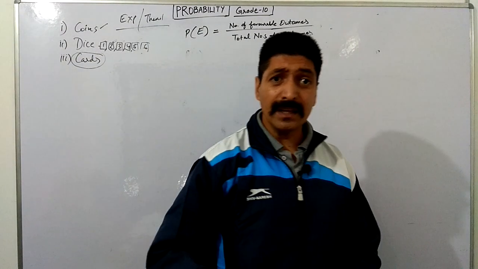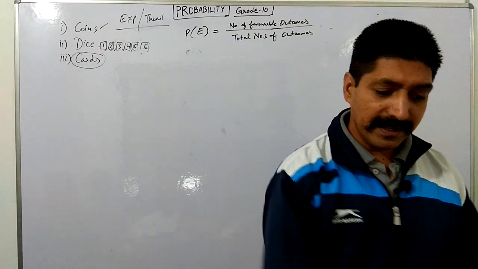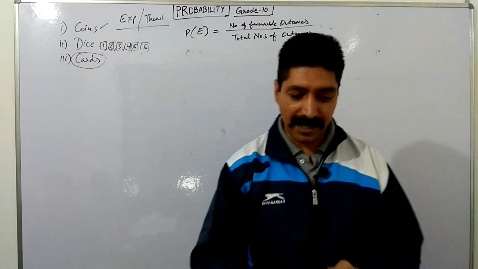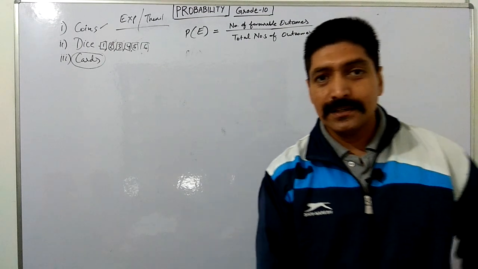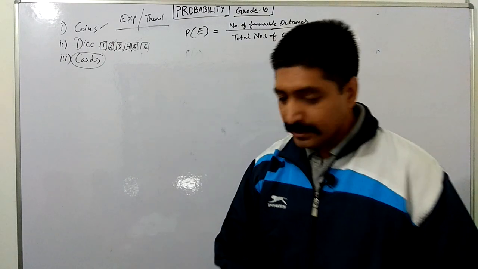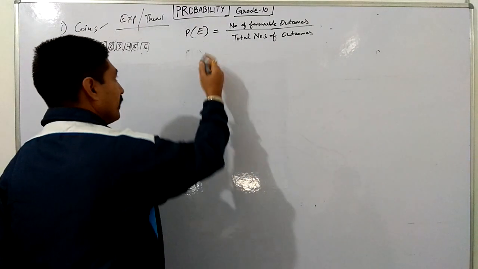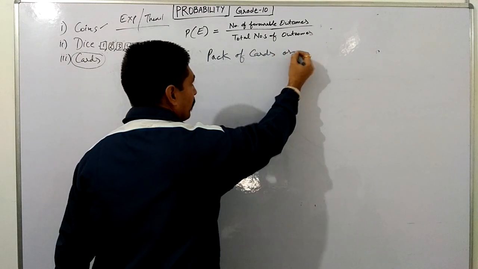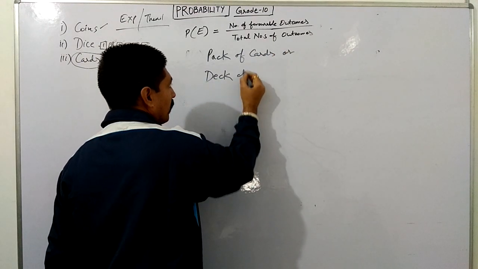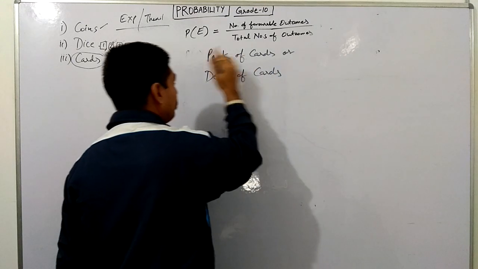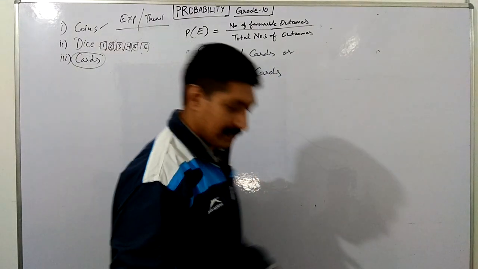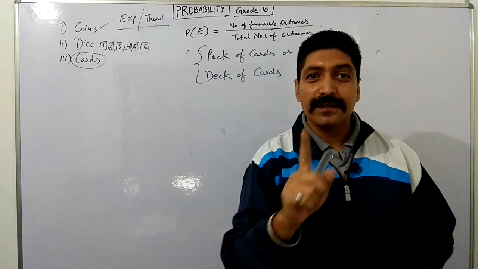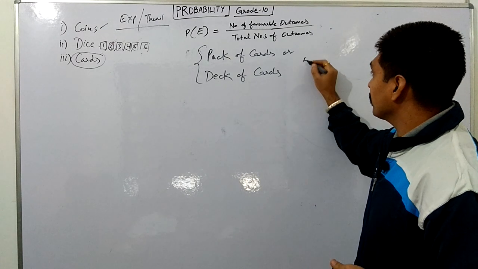So here, we have playing cards. We name them a deck of cards or pack of cards. So in terminology or in questions, it can be that pack of cards or deck of cards. One pack of cards contains how many cards in total? 52 cards, always 52 cards.